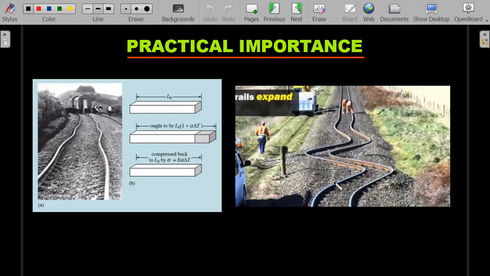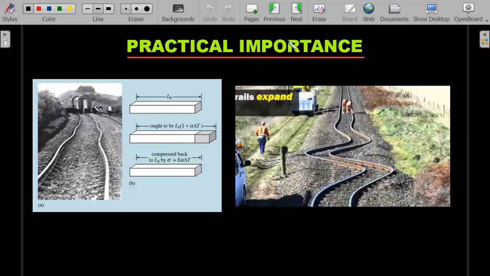So you could see on the right hand side, if the Young's modulus or the strength of that material is not good enough, this is what is going to happen. So you need to put those railings with some gaps between each other in winter, so as to allow the expansion in summer.